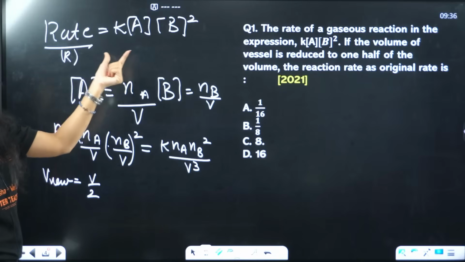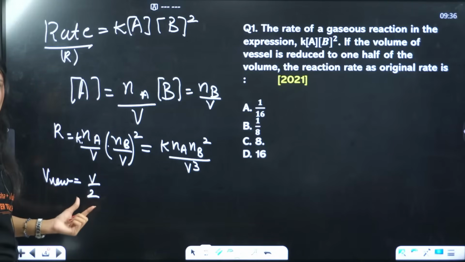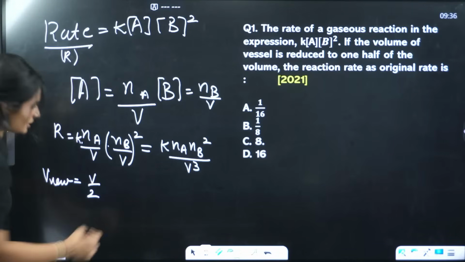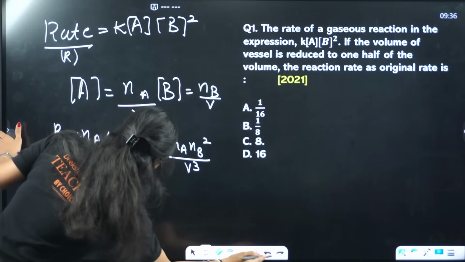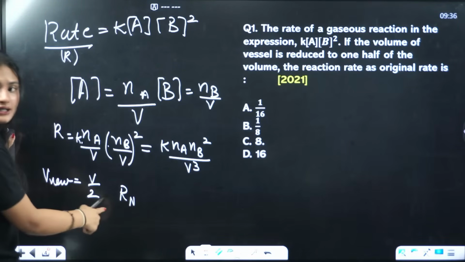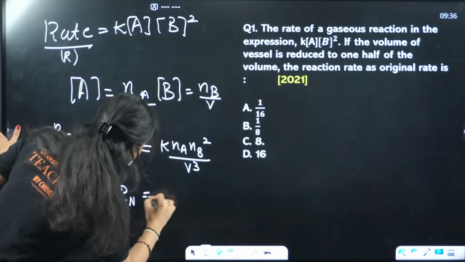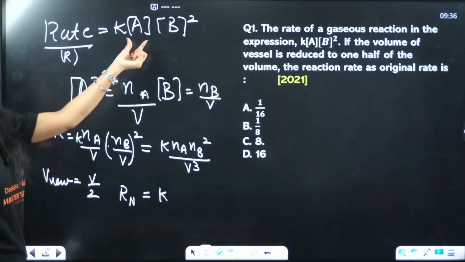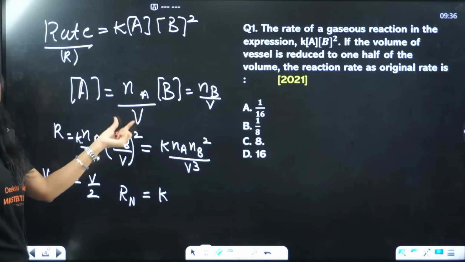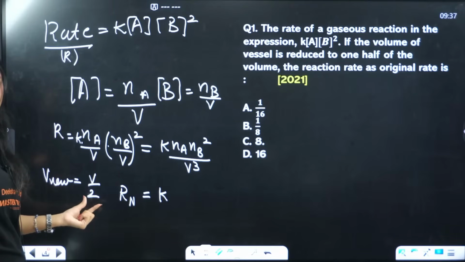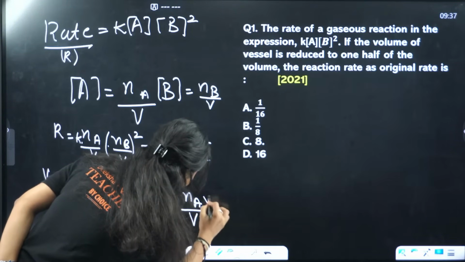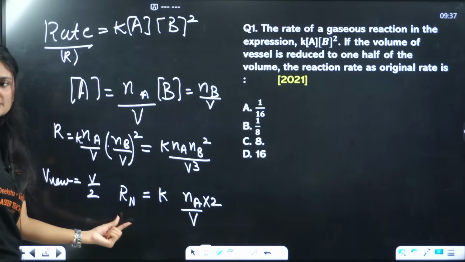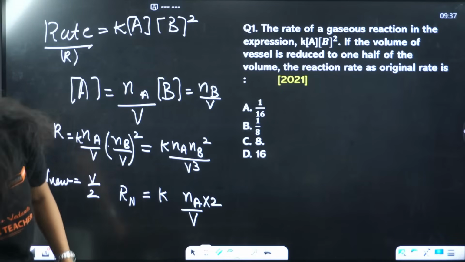So now the new rate, I'll call it Rn, will be equal to k times the concentration of A. It is Na by V, but now the new volume is V by 2, so that means it will become Na by V times 2. Simple? I hope it is clear.